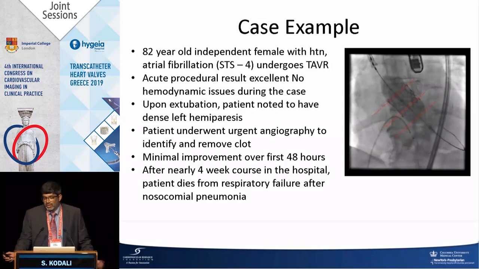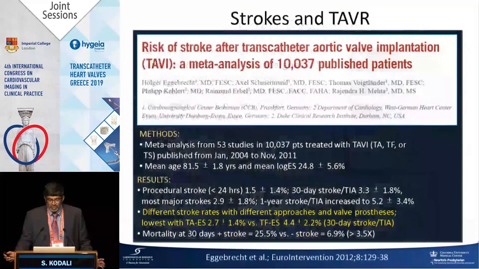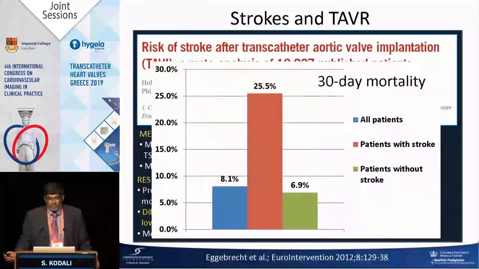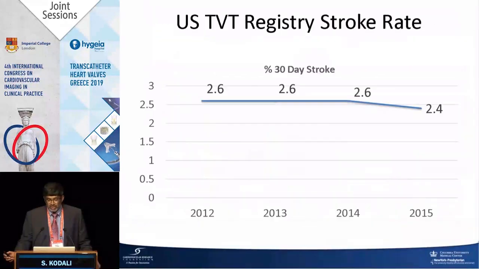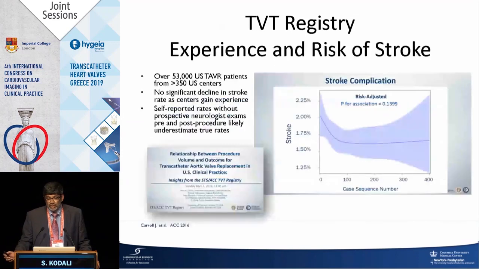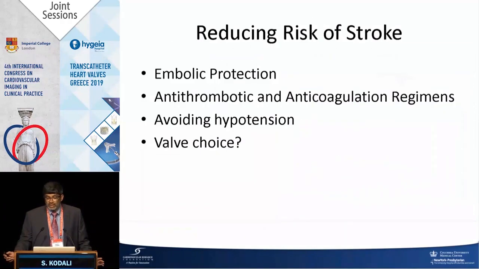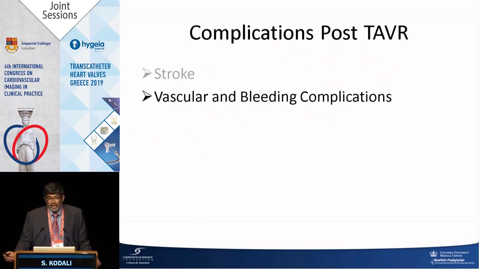And we talked earlier about what we can do to reduce the stroke risk. Stroke more than triples the mortality across multiple studies. The neurologic event rates are decreasing, but they're not zero. Even in the TVT registry, they're still around 2 to 3%. They're unpredictable. They don't go away with experience. So again, you're going to have to accept that. It depends on, again, the patient protoplasm. And I'm not going to go through this again because we had an earlier session, but there are potential ways to mitigate the risk of stroke. Nothing's 100%, but we have to think about it.